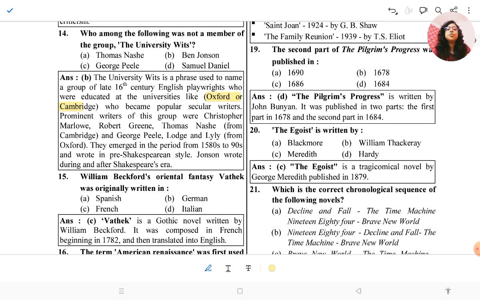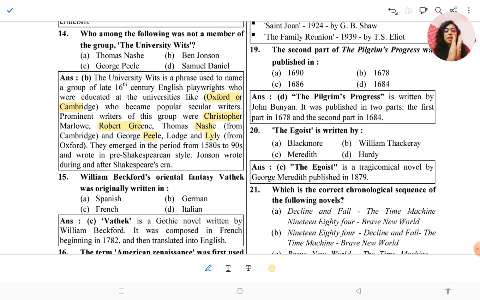Prominent writers of this group were Christopher Marlowe, Robert Greene, Thomas Nash, and they are from Cambridge. So Christopher Marlowe, Greene, and Nash from Cambridge, and George Peele, Lodge, and Lyly were from Oxford. So three are from Oxford and three are from Cambridge. They emerged in the period of the 1580s to 90s and wrote in pre-Shakespearean style. Jonson wrote during and after the Shakespearean era.